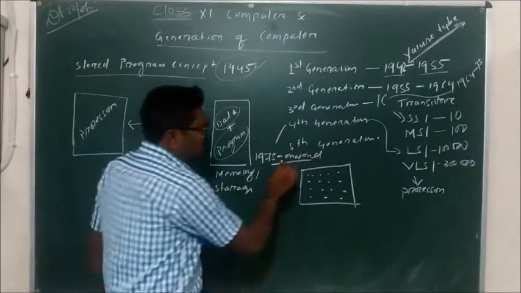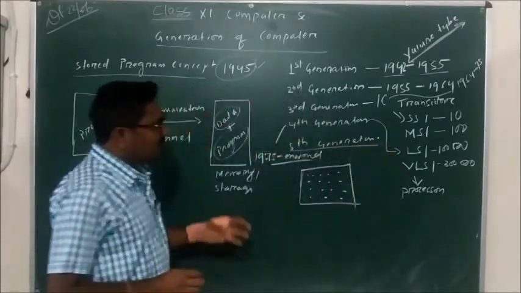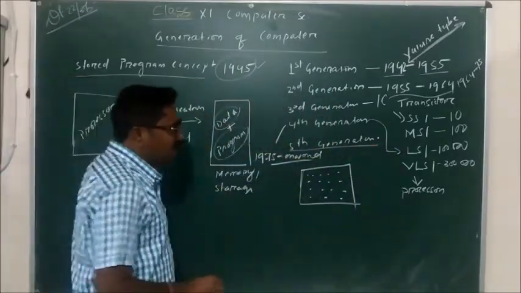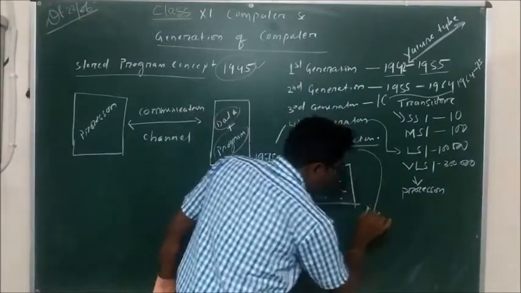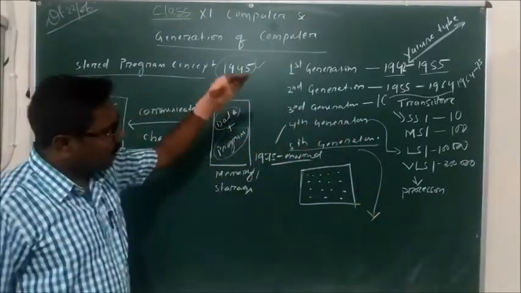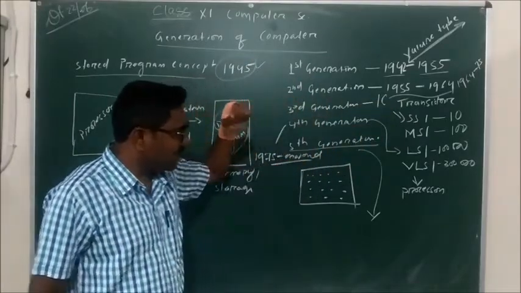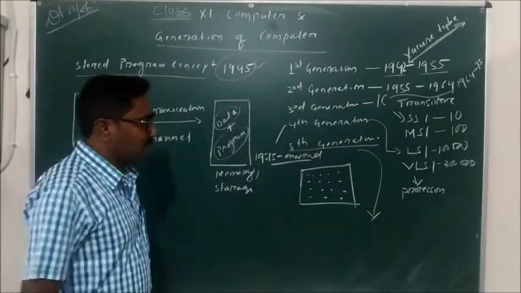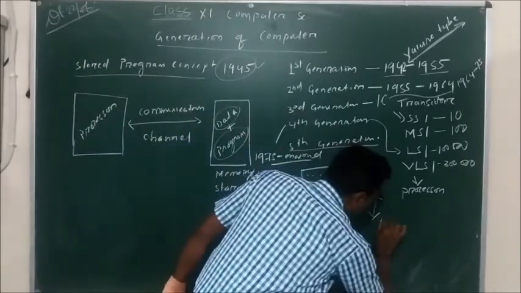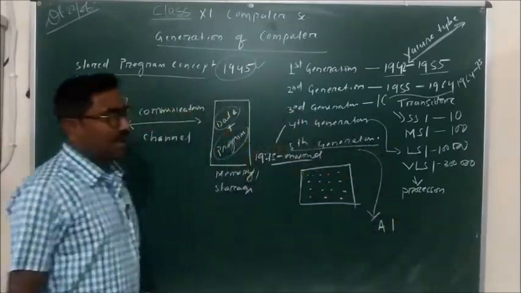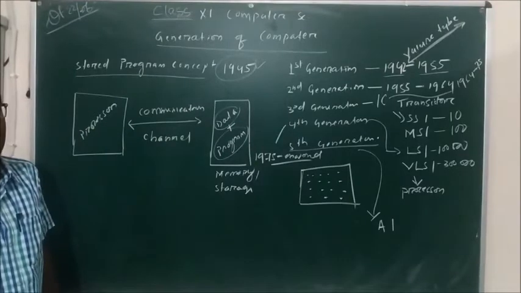Now the fifth generation computer is under development. In this generation a new concept has been used. The same hardware, the same LSI, VLSI is used in the fifth generation, but the concept of artificial intelligence, AI, has been introduced.